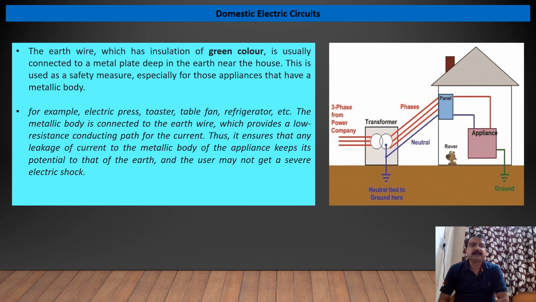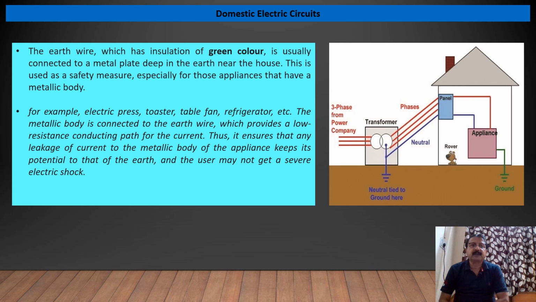This is used as a safety measure, especially for those appliances that have a metallic body, for example, electric press, toaster, table fan, refrigerator, etc.